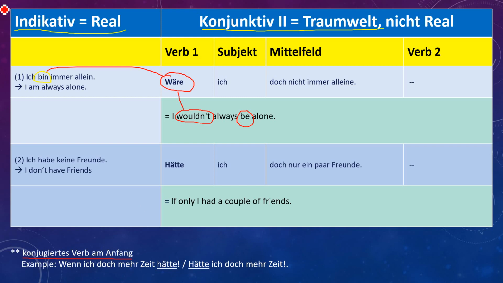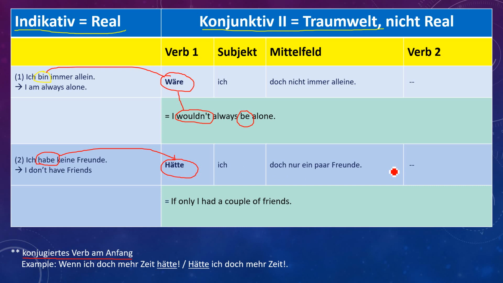Okay, ich habe keine Freunde. Habe, this is your haben. From haben, we get our Konjunktiv hätte. Hätte ich doch nur ein paar Freunde. If only I had a couple of friends. So I'm wishing that if only I had a couple of friends.